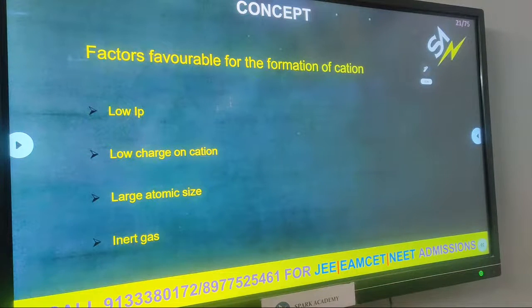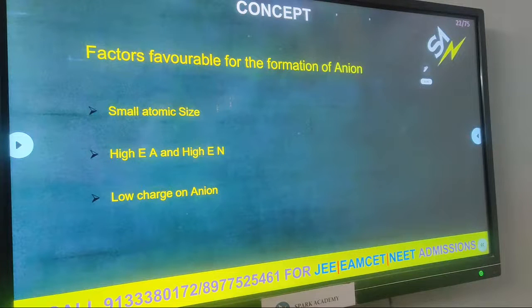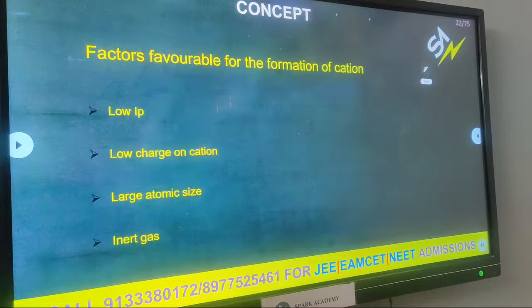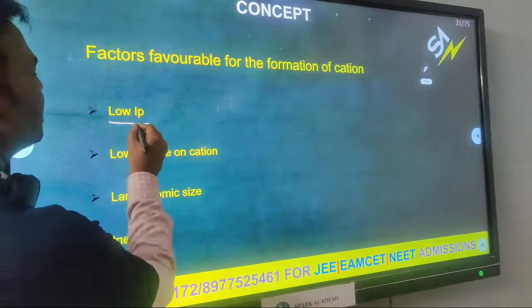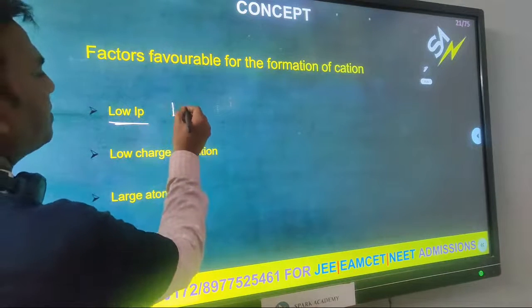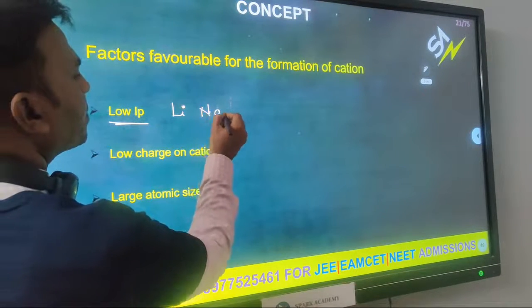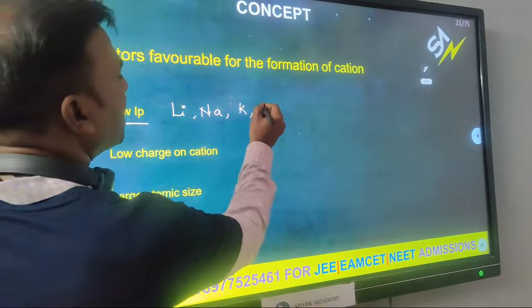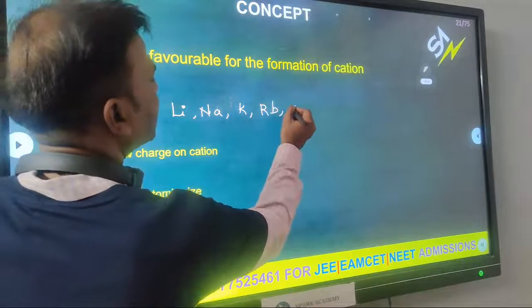After the cation, what is required for us? Anion. In the same way, the anion is also required. Now we see the examples for the cation. Low ionization potential: can we take the first group elements? Yes. First group elements, which ones? Lithium, sodium, potassium, rubidium, cesium.